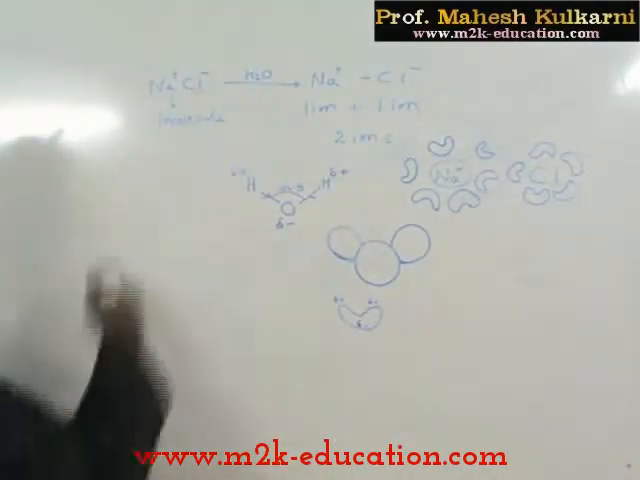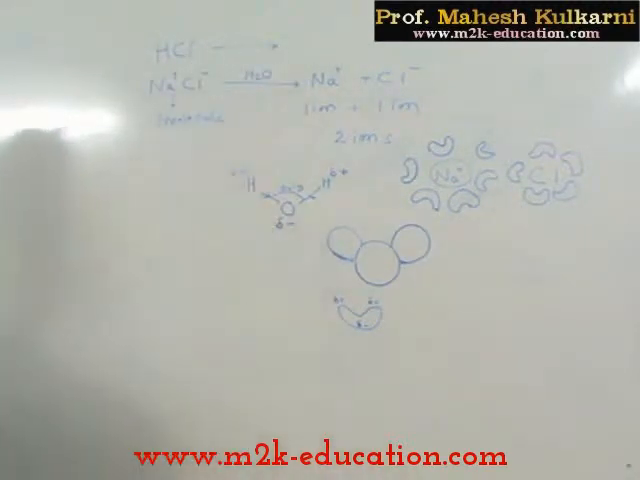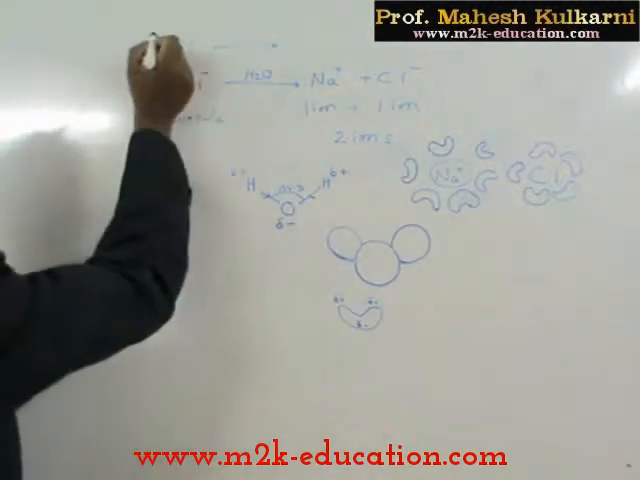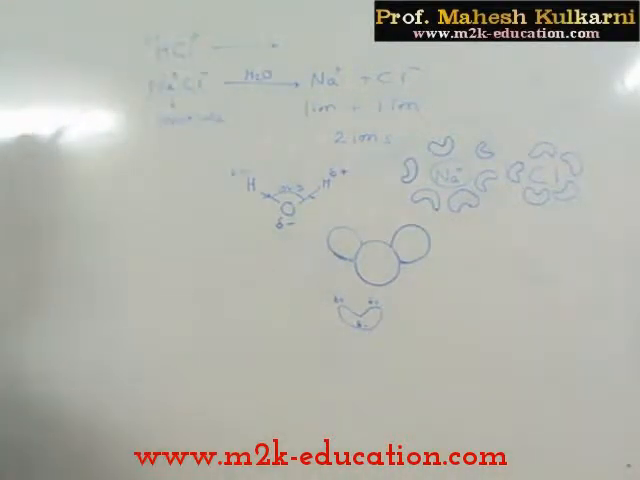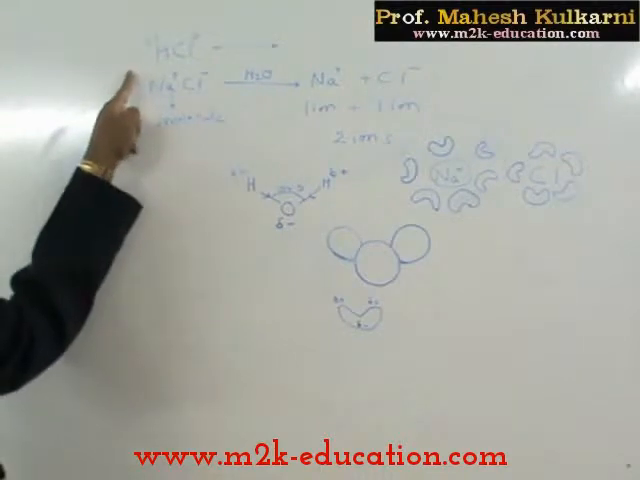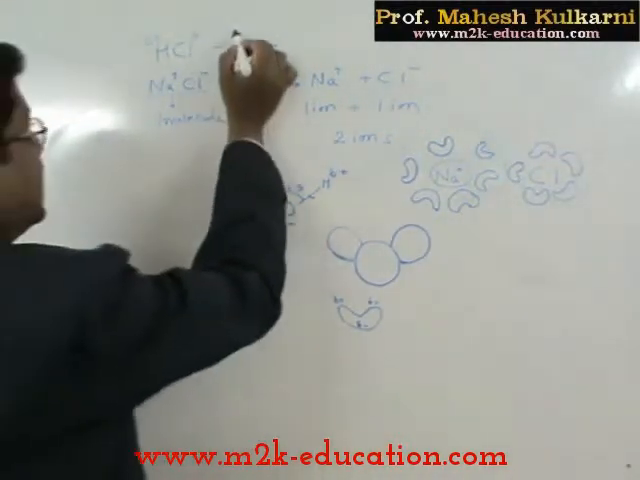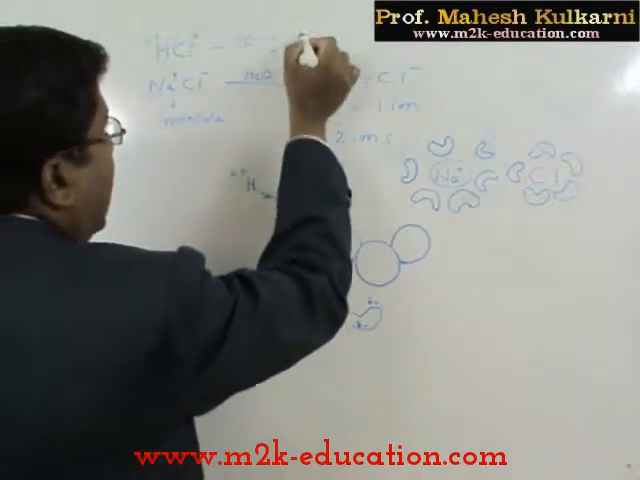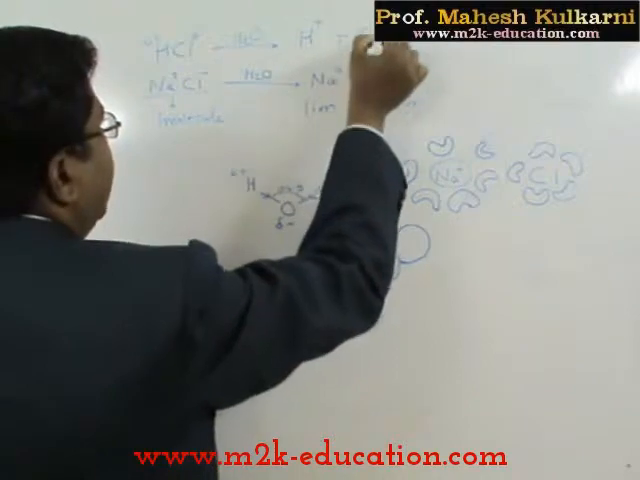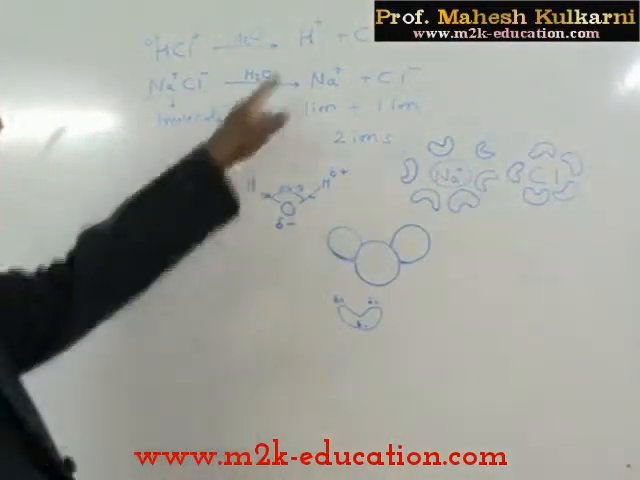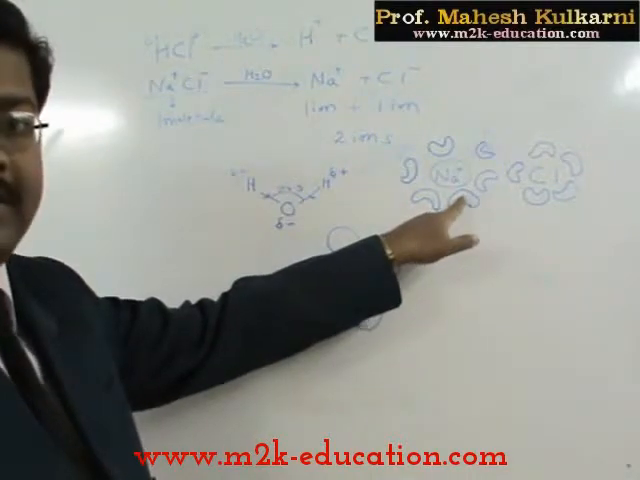Whereas in the case of HCl, a different observation is there. HCl is not an ionic compound. It is a polar compound where two poles are already developed, delta positive and delta negative. But when it comes in contact with water, ionization takes place. That means H plus and Cl minus are formed. This is because delta positive is surrounded by the delta negative portion of water.